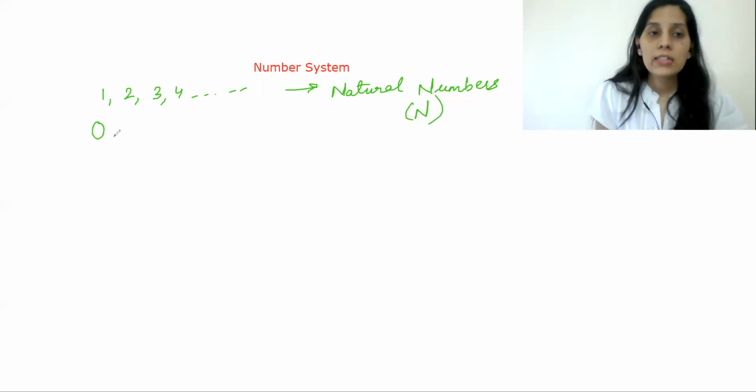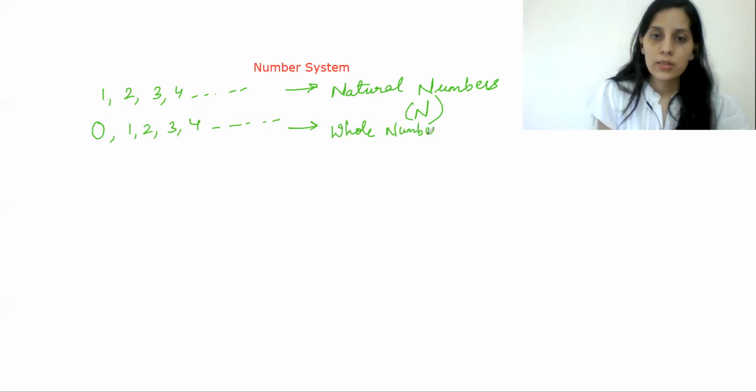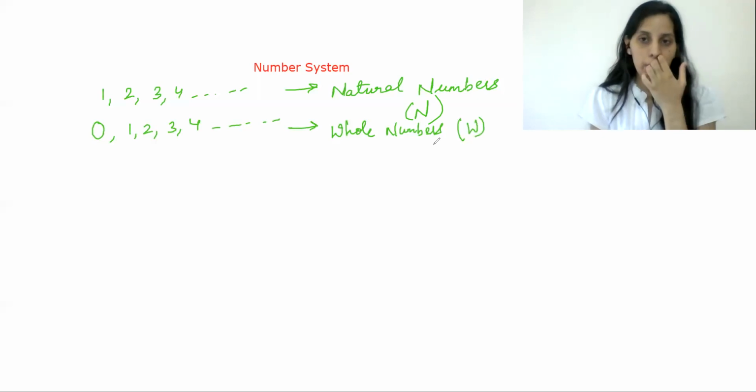So when I add 0 to my set of natural numbers 1, 2, 3, 4 and so on, these numbers are known as whole numbers, and it is represented as W.